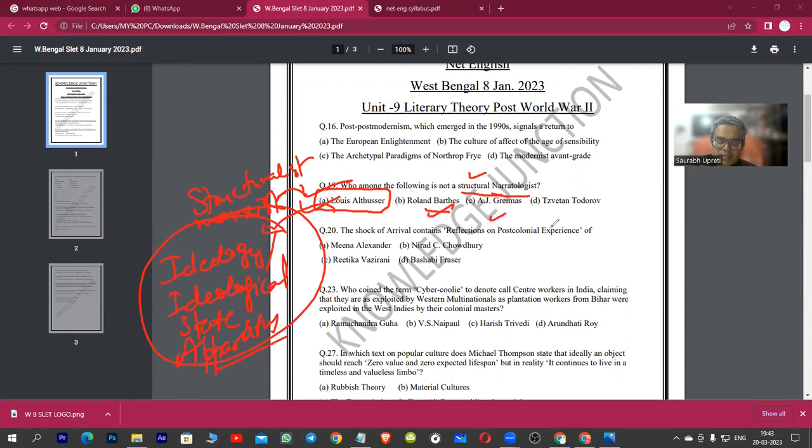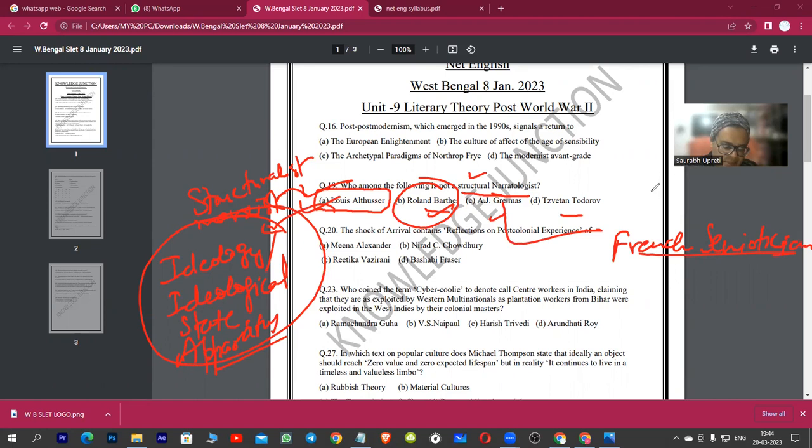So Roland Barthes, A.J. Greimas, and Tzvetan Todorov. If you look at Roland Barthes, we know he is a structuralist as well as a post-structuralist writer, known for his iconic essay Death of the Author, which is known as a hinge between structuralism and post-structuralism. Roland Barthes is also known for creating writerly and readerly text. You can go for the definition of these texts in detail. A.J. Greimas is actually a French semiotician, and he is known for the Greimas square theory.